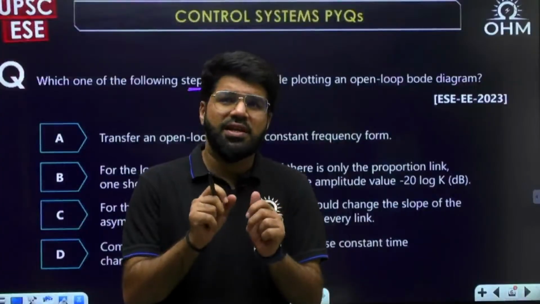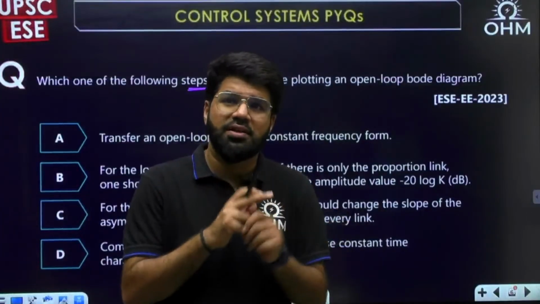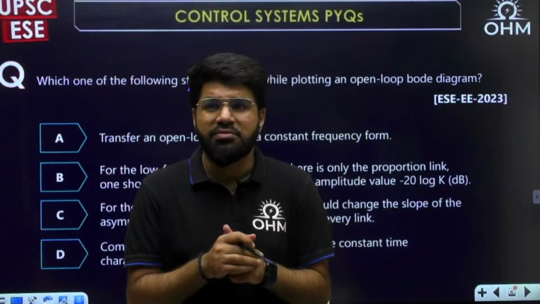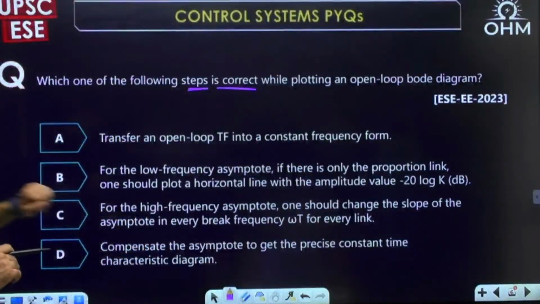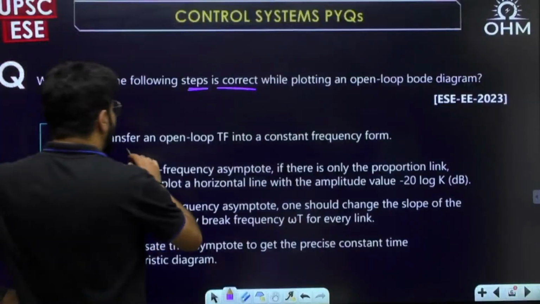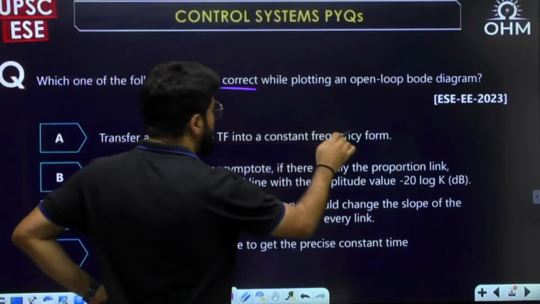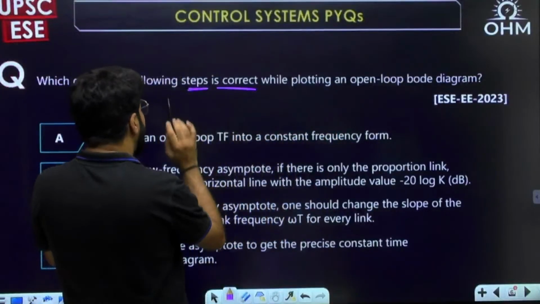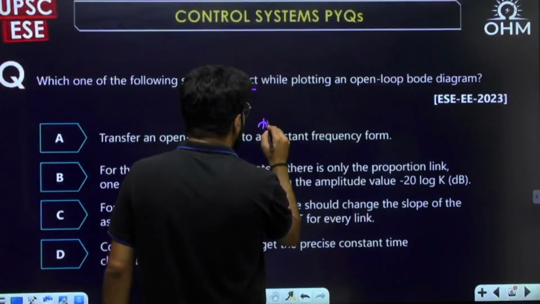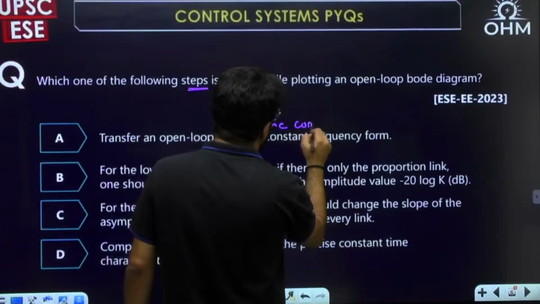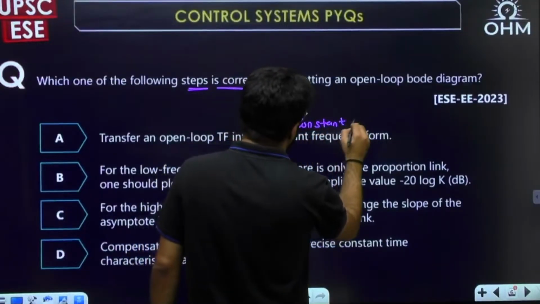But your reverse questions are again important. Given the Bode plot, what is the GSHS, what is the open loop transfer function? That definitely is expected. But here they have discussed something with respect to the steps. Transfer an open loop transfer function into constant frequency form? No, the correct step is to transfer an open loop transfer function into time constant form. The correct is time constant form.